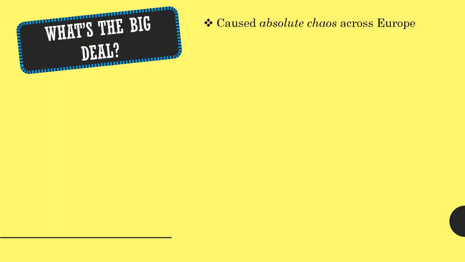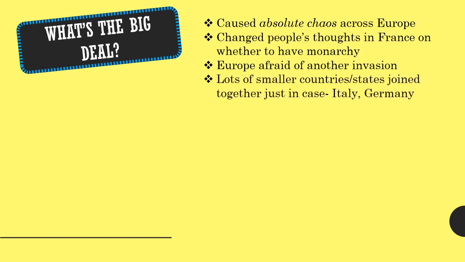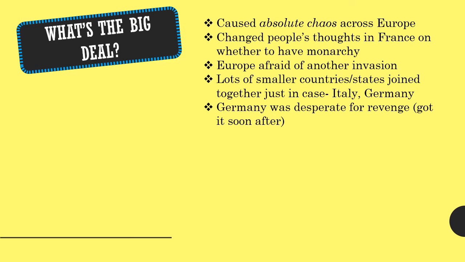Ooh, I forgot a bit. Now this is why he's a big deal, look. So he caused absolute chaos across Europe. He changed people's thoughts in France about whether to have kings and queens or not. He got everyone in Europe to be afraid of another invasion because he'd done quite a lot of that. There were lots of smaller countries that joined together just in case to be protected. So this is where Italy became one country and where Germany became one country. And Germany was desperate for revenge because France really wound it up.